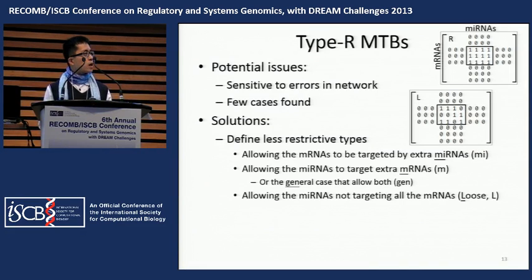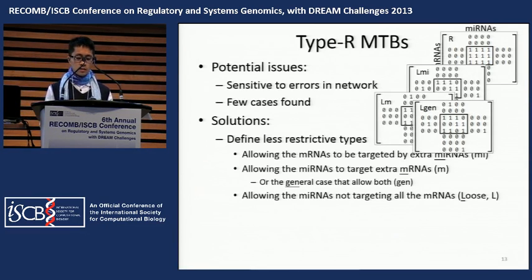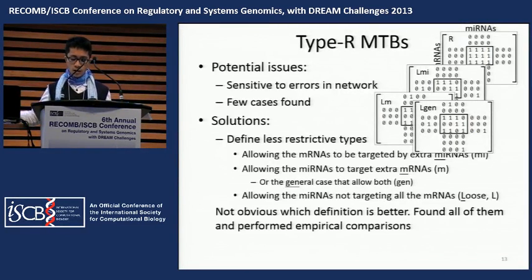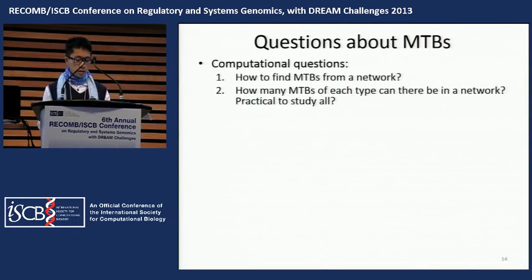On the other hand, we allow some microRNAs not targeting all messenger RNAs. These features promote misinteractions within the MTB and allow more imperfect cases. And similarly, we have more definitions, and altogether we have defined 8 different definitions. It's not obvious which definition is better. After evaluating each type, we can perform some other empirical comparisons. And we evaluate the MTB based on the microRNA target network.